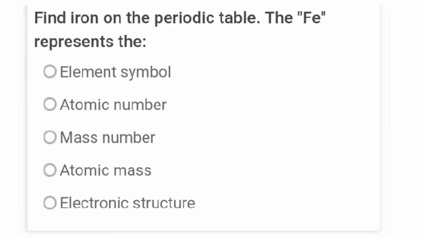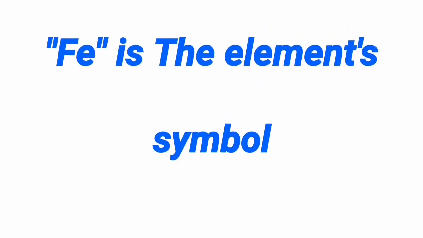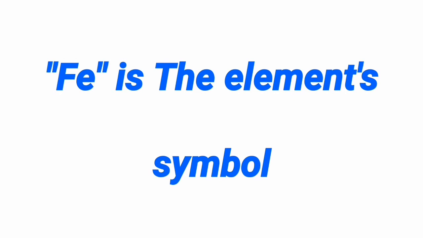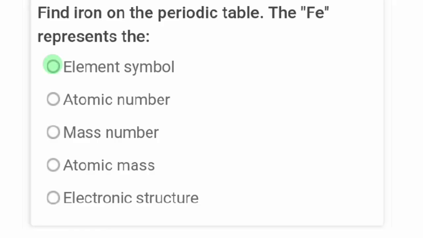Now this question reads, find iron on the periodic table. The Fe represents the... Now Fe represents the element's symbol. That's the symbol for iron, Fe. Now we go back to the options. Option A, element symbol, is the correct answer.